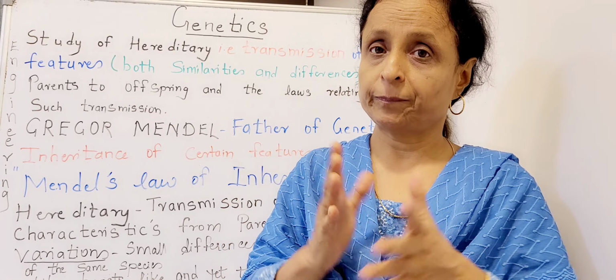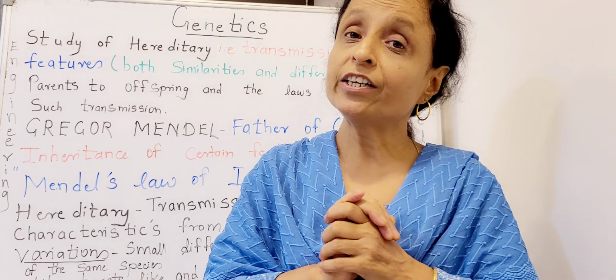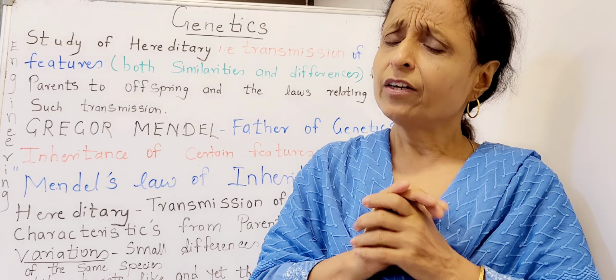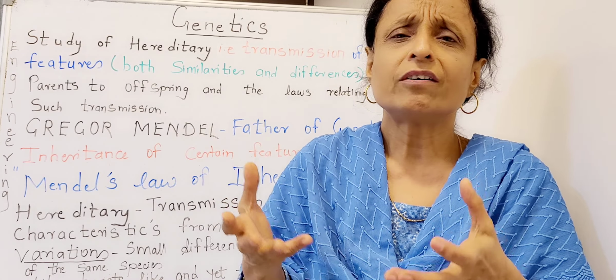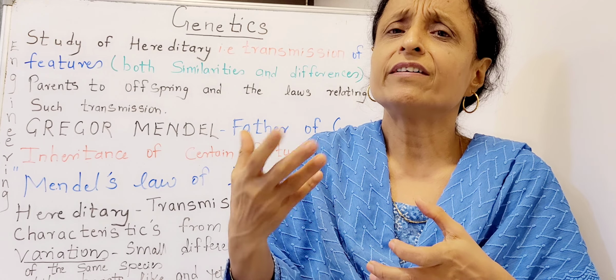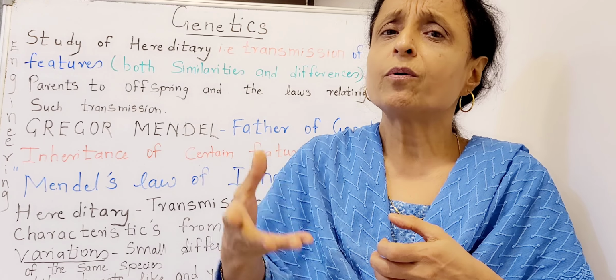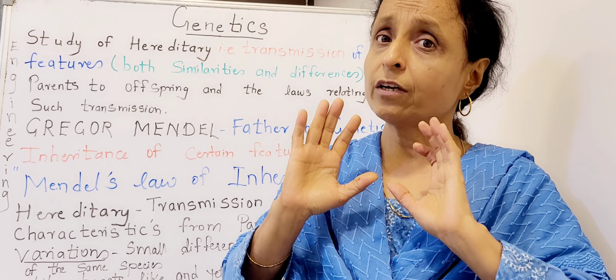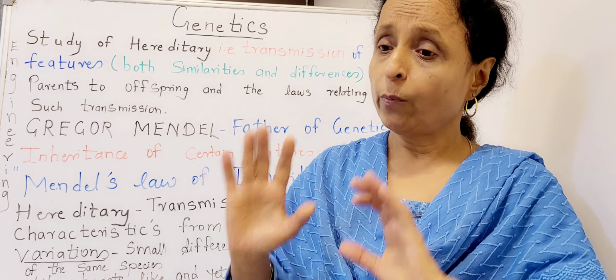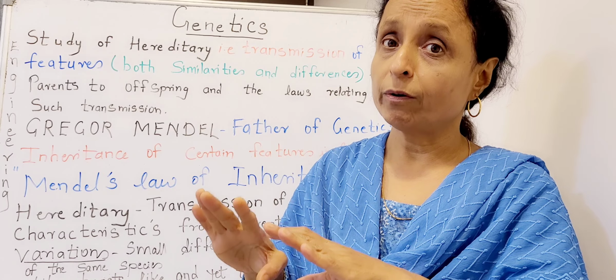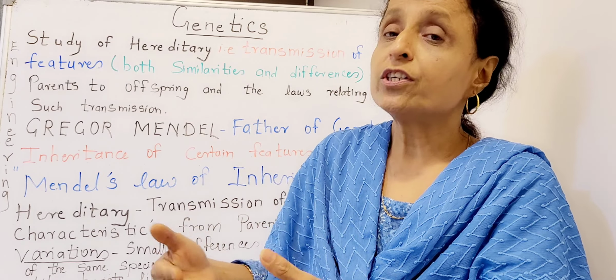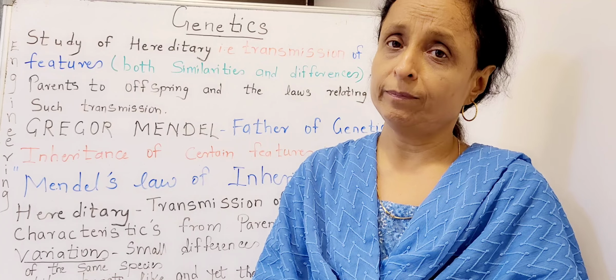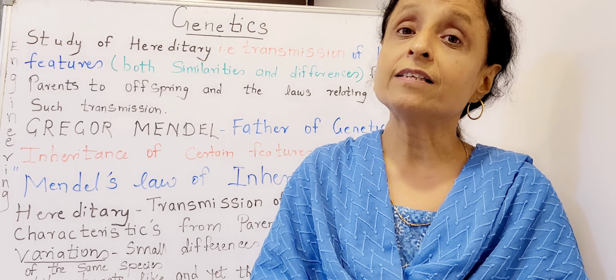Now, genetic counseling. You must have seen many children who are born with certain diseases, certain problems which are genetic. Couples can be counseled beforehand on whether to get married or not, because the progeny will have certain problems like thalassemia.